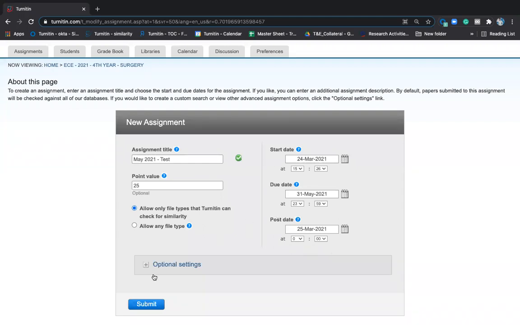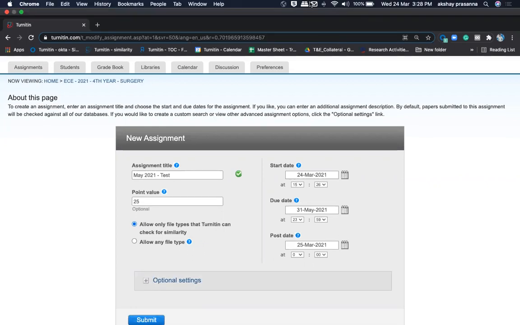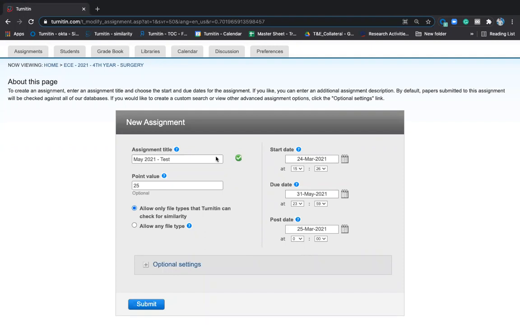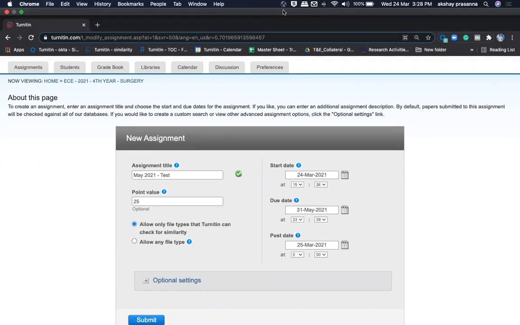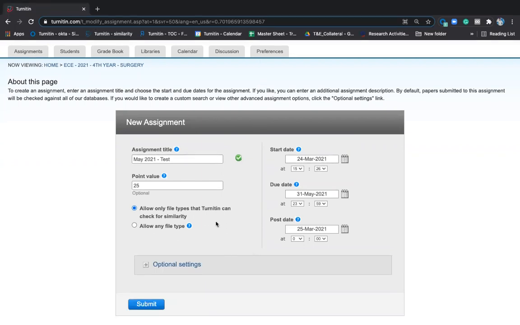So everyone will do this and they'll click on submit. They'll not do the optional settings. Is there any questions till now? I mean, any questions here? No, okay, all right. Thank you so much.